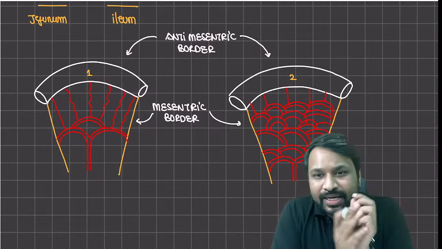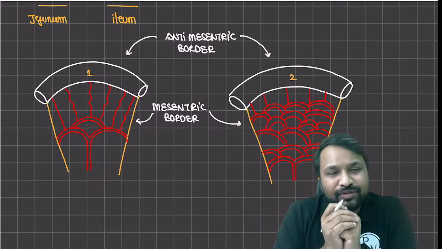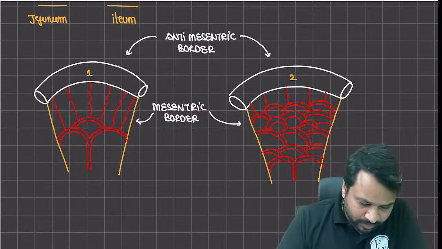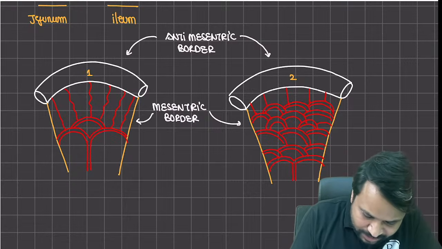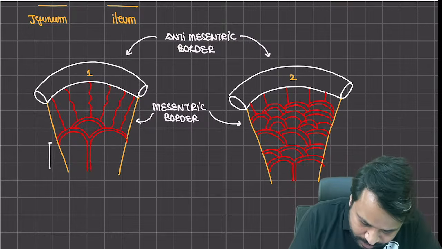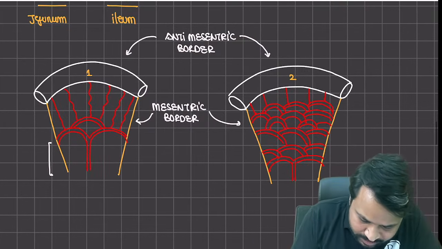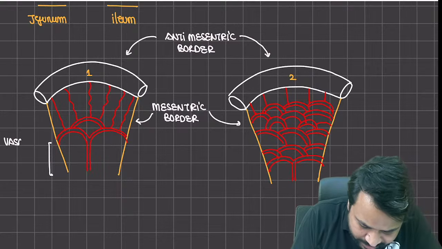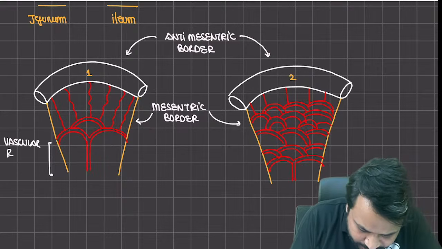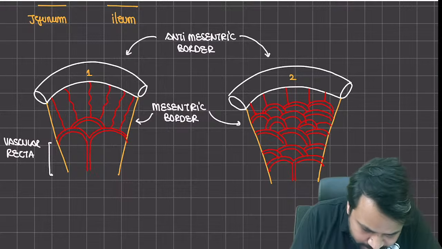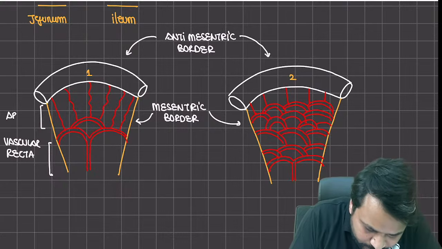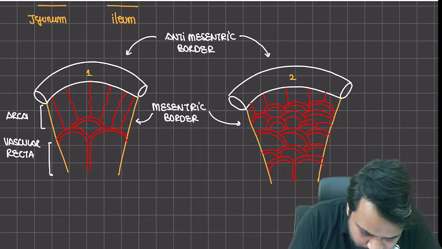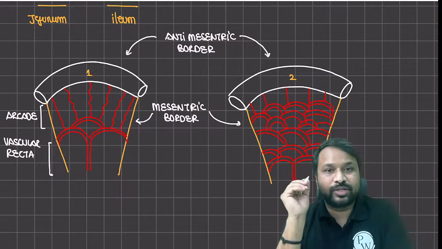Now, by looking at these specimens, can you tell me which is jejunum and which is ileum? Just for the sake of understanding, if I have to mark it down, these are what we call the vasa recta, the principal supply. This is what we call the vasa recta, and this is what we call the arcade, right?